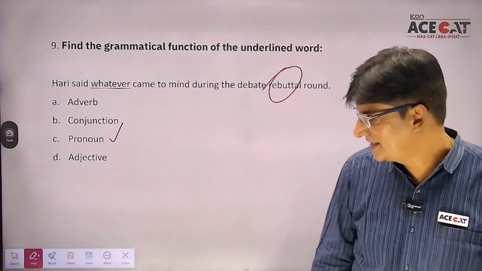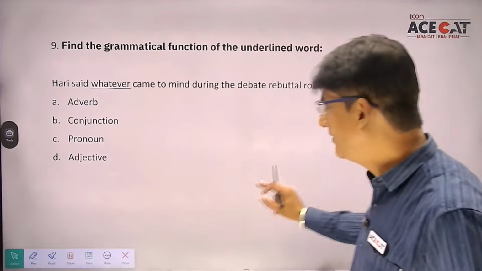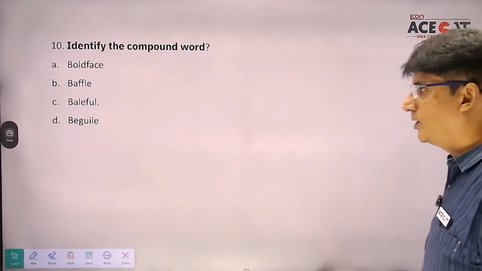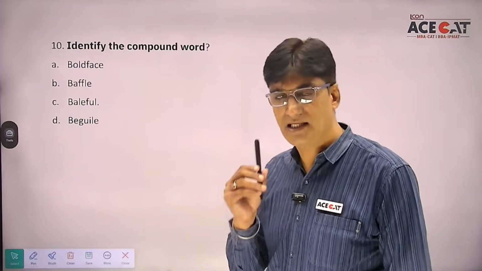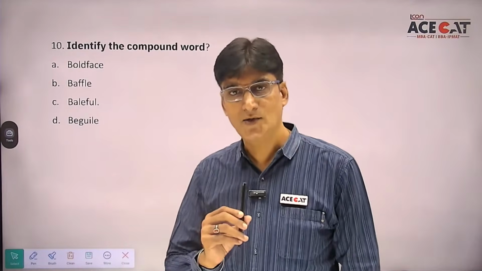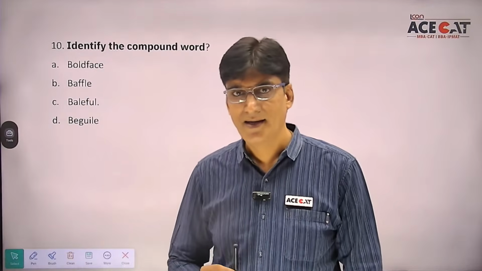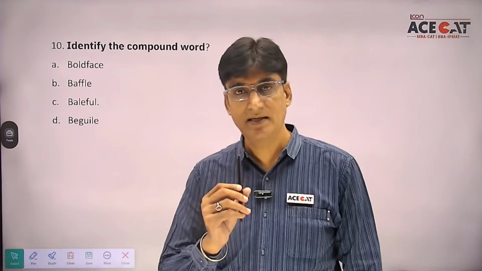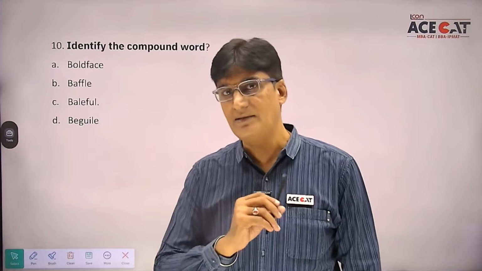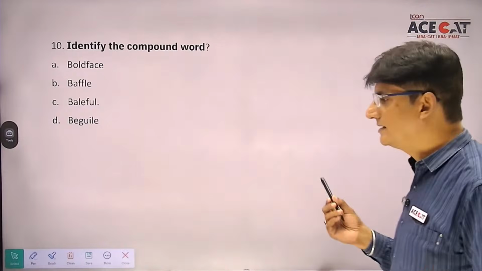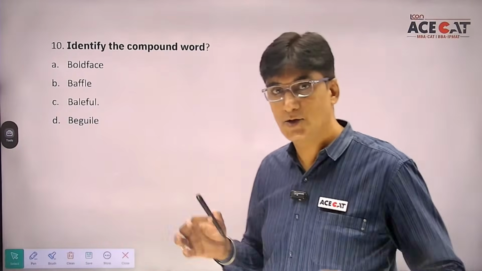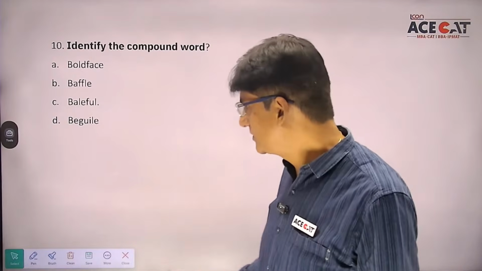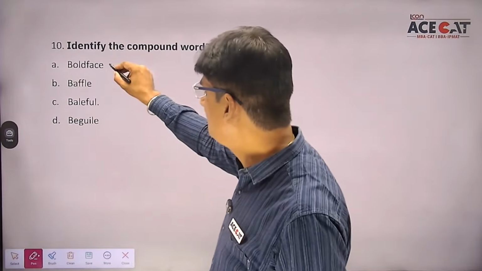Okay? Coming on students, the last question of the day. Identify the compound word. I must tell all the students, you people should understand what is the meaning of a compound word, and you should also know what are the various types of sentences. Okay, so complex sentence, compound sentence, simple sentence, in सब के बारे में at least one question can be there. And moreover, compound word, ऐसे शब्द जो दो शब्दों से बनते हैं. Football, rainfall. Understand? So here the correct answer is bold face.